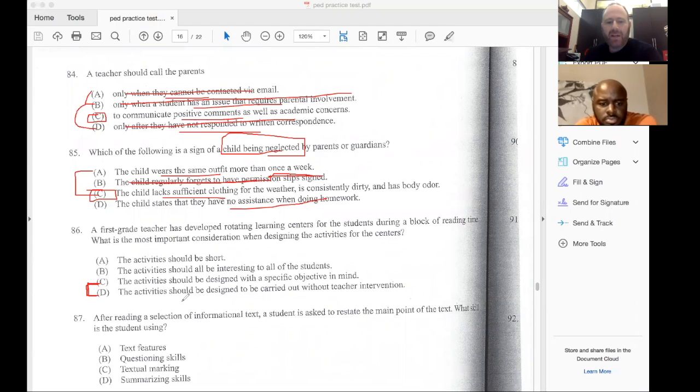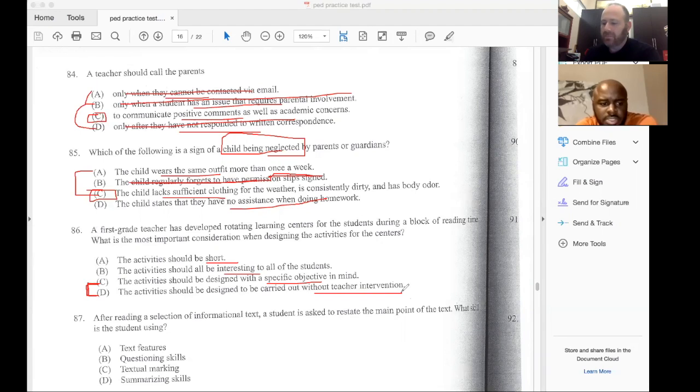Activity should be designed. Now, key words here. Remember, go through your mental checklist. This is what you should be practicing. Keywords are short, interesting, specific objective, without teacher intervention. That's your action words there. Okay. All right. So now read the question.